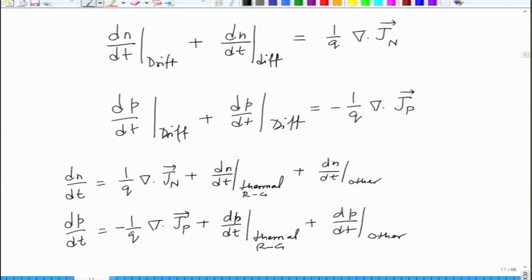So, we are finished with carrier motion in semiconductors, talking about drift, diffusion, recombination, generation, putting them together in the form of a continuity equation to look at the change of carrier concentration as a function of time and distance in a semiconductor.